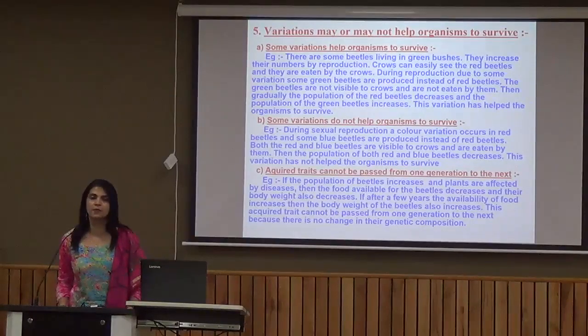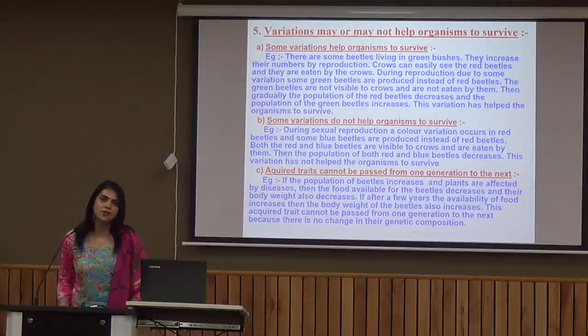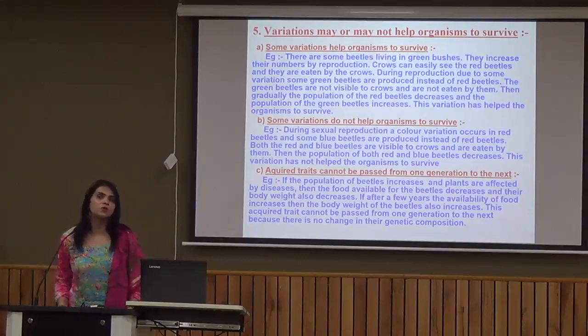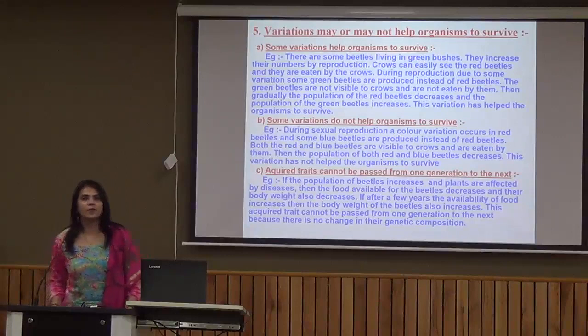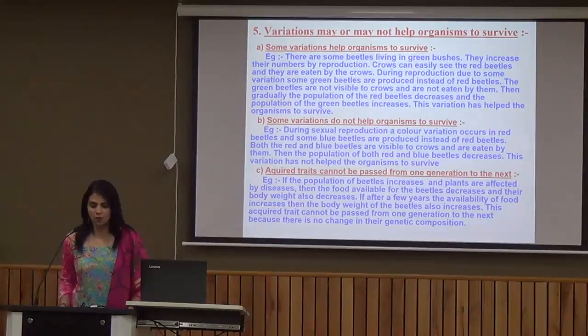The second example: again there is a population of red beetles living in green bushes. The beetles were feeding on the bushes, and they were being eaten by the crows. Again at the time of reproduction, a variation arises, and one of the beetles becomes blue in color. Now in this context, the crow was very happy. They can eat red color also, they can eat blue color also. So they were having variety in their diet. Okay, now what happened then?